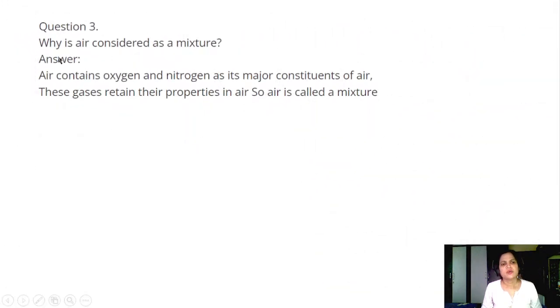Question number 3. Why is air considered a mixture? Answer. Air contains oxygen and nitrogen as its major constituents. These gases retain their properties in the air, so air is called a mixture.